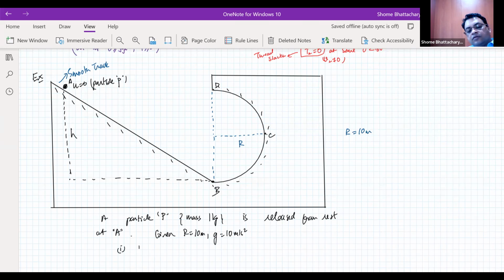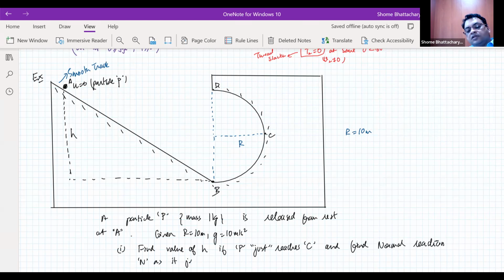First, find the value of h if the particle P just reaches point C, and find the normal reaction as it just crosses the point B. So that's the first part of the question.